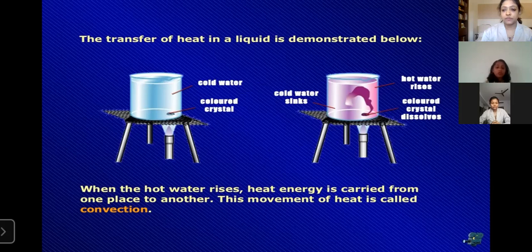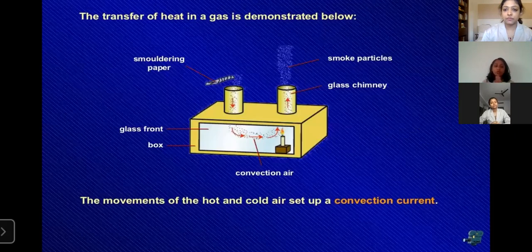When the hot water rises, the heat energy is carried from one place to another. This means there is a movement of heat, and this is called convection. Here movement of particles is happening, but in the case of conduction, there is no movement of particles. That is the difference between the two.